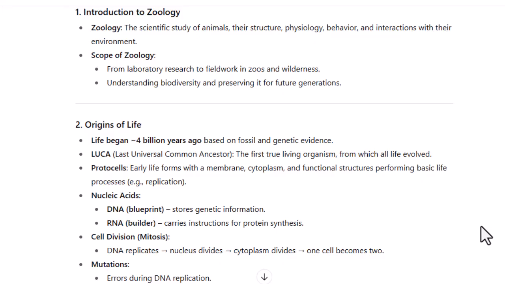The origin of life. Life began 4 billion years ago based on fossils and genetic evidence. Last universal common ancestor, the first true living organism from which all life evolved,